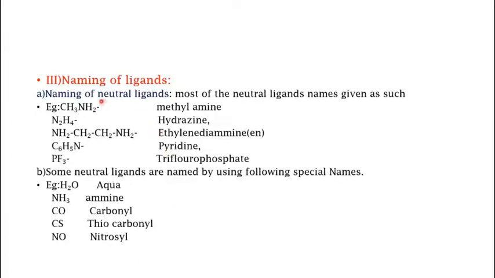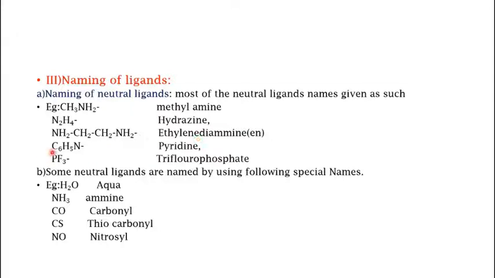Suppose you have ligands of neutral type, then the names of the ligands are as follows. CH3NH2 is known as methylamine, N2H4 hydrazine, NH2CH2CH2NH2 is ethylenediamine or en.